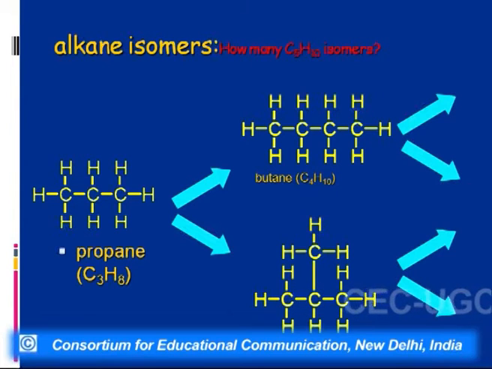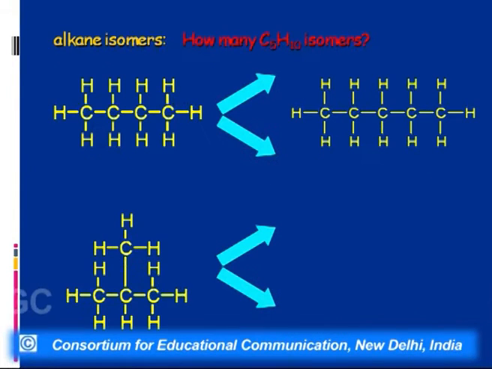Now let us look into pentane. We go back to butane. Normal butane has two types of carbons, the primary carbon and the secondary carbon. If I replace a primary hydrogen with a methyl group, I get normal pentane. And if I replace a secondary hydrogen, then we get isopentane. Whereas in case of isobutane, again two possibilities are there. First, we replace one hydrogen with a methyl group and we get neopentane.